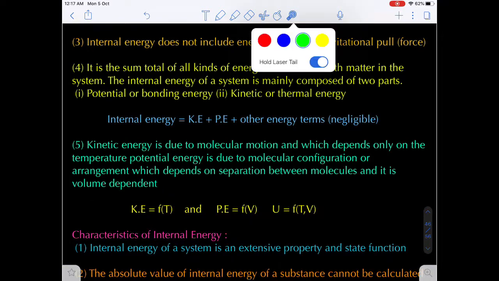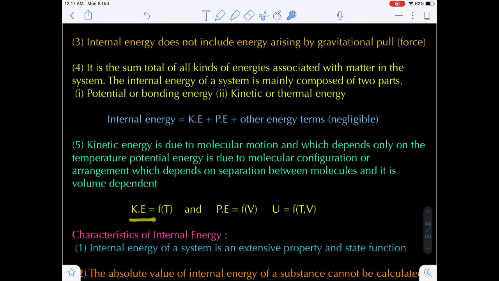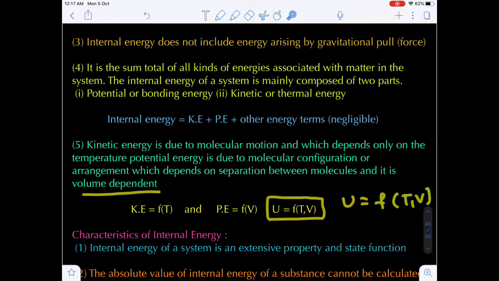So we can conclude that kinetic energy is a function of temperature and potential energy is a function of volume. Overall, the internal energy of a system is a function of both volume and temperature.